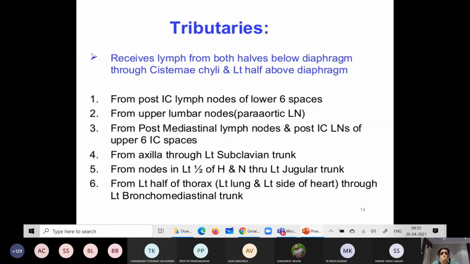I already told what the tributaries are. So it receives lymph from both sides of the diaphragm. These are the different areas. I already told some areas from where the lymph is received.